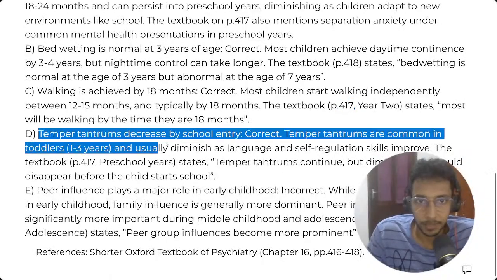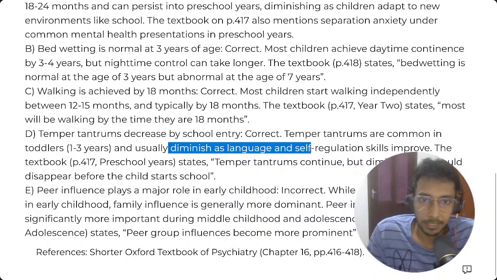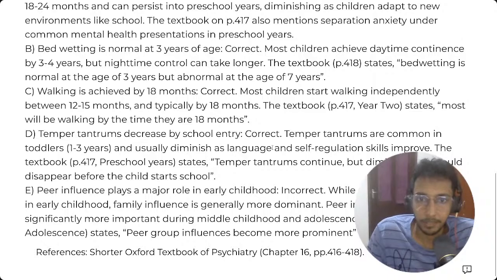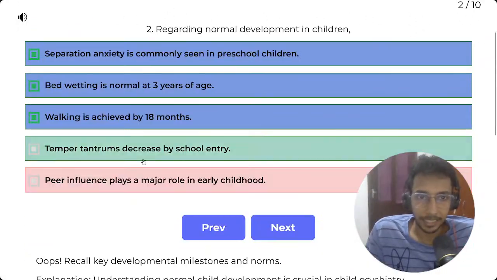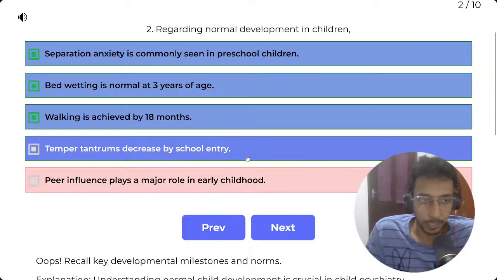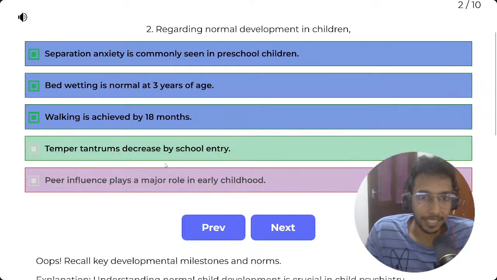Temper tantrums are common in toddlers 1 to 3 years and usually diminish as language and self-regulation skills improve. The Shorter Oxford Textbook says temper tantrums continue but diminish and should disappear before the child starts school. So it says temper tantrums decrease by school entry. That means by the age of school entry, not by putting them in a school, is what they took the statement as, I guess. Yeah, let's go to the next one.